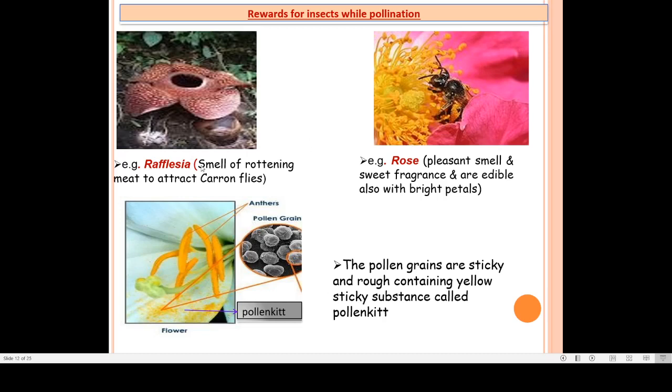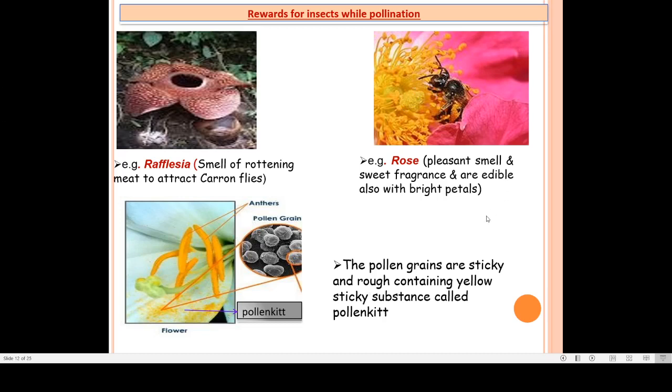Like this one is the Rafflesia plant. Here smell, fragrance, odor plays an important role for the pollination. The rotting meat-like smell attracts carrion flies which pollinate this flower. This is again one more example of entomophily. Rose is a plant. Here the pleasant smell and sweet fragrance and even edible bright petals are the reward for the insect. Here the insect is pollinating the flower.